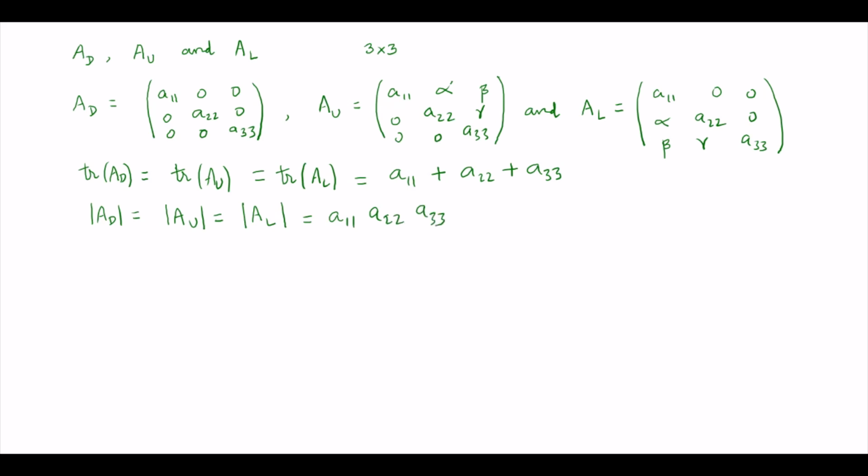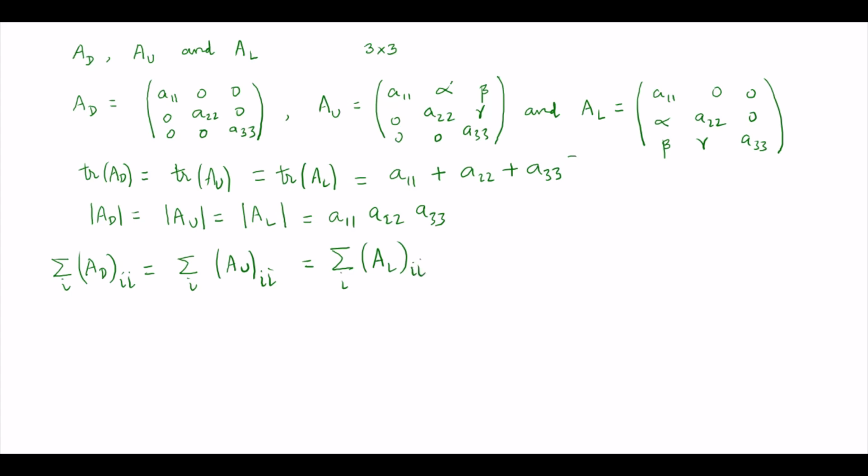Further, if we calculate the sum of the minors of the diagonal entries, you can easily calculate this, which I have discussed in the previous video. The sum over diagonal entries for the diagonal matrix is equal to that for the upper triangular matrix and that for the lower triangular matrix. So all are the same.